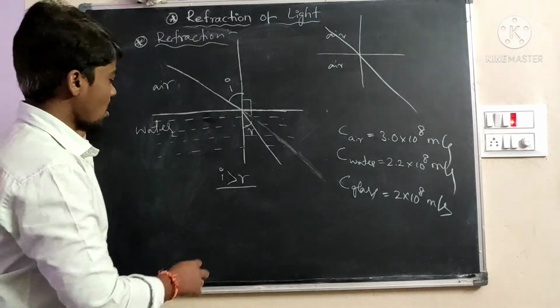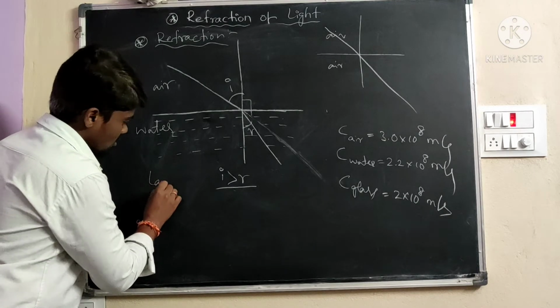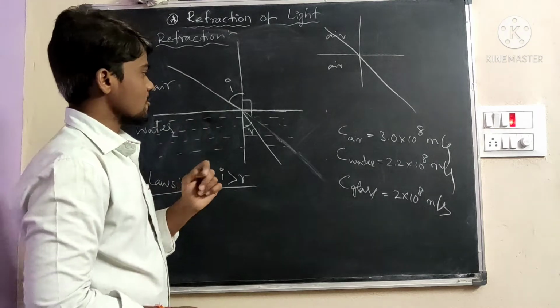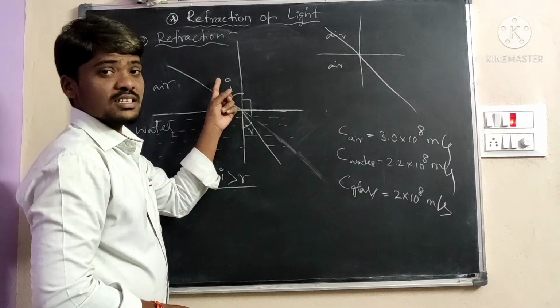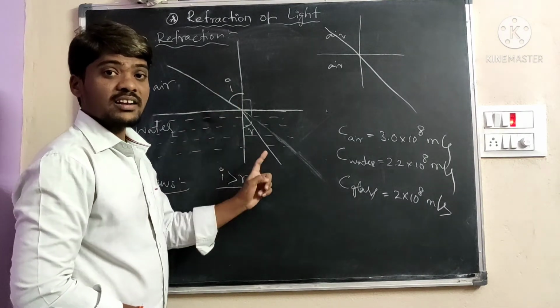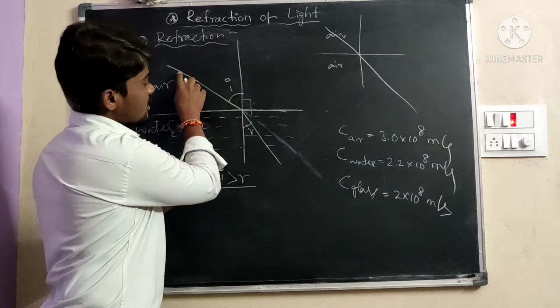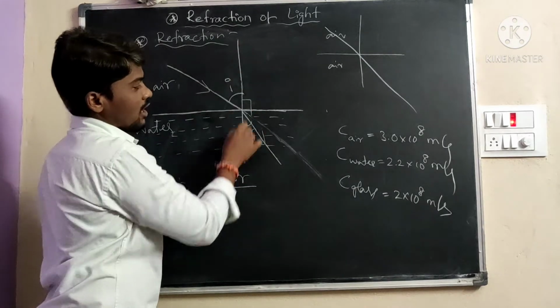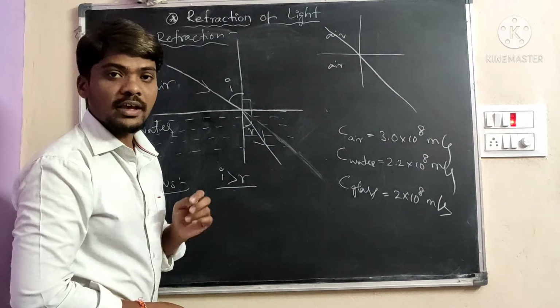Next we will discuss the laws. There are two laws of refraction. The first one: the incident ray, refracted ray, and normal line are in the same plane.